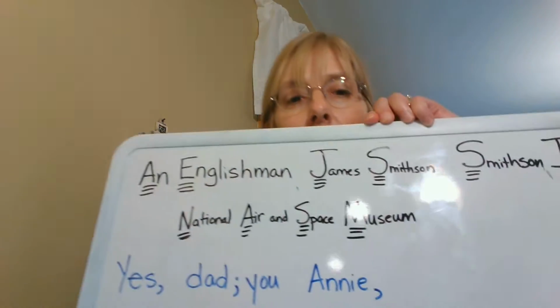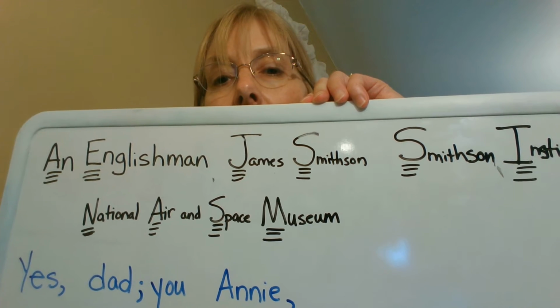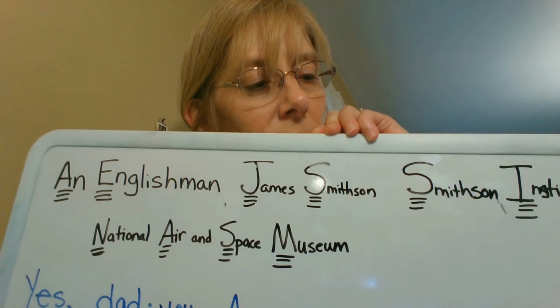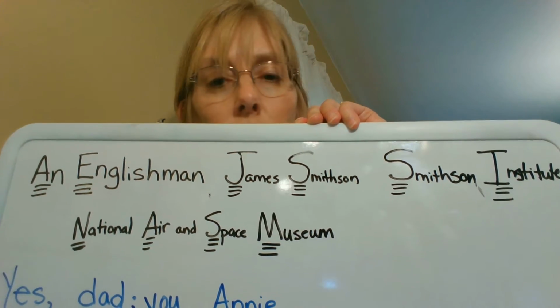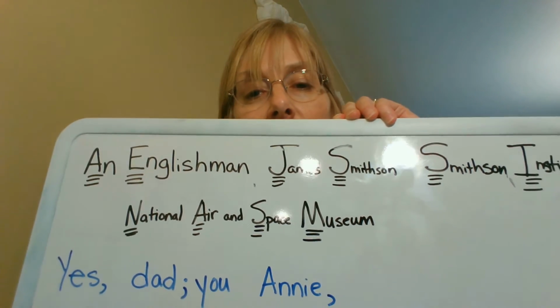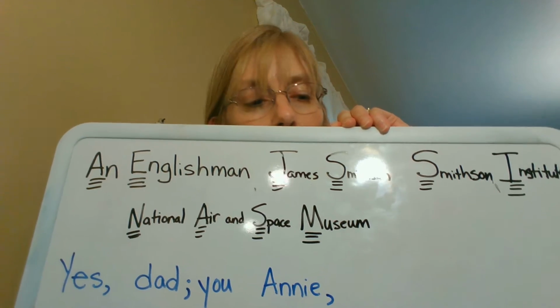So here's what it's going to look like on your paper. An Englishman, James Smithson, gave money to found the Smithsonian Institution, which houses the National Air and Space Museum.